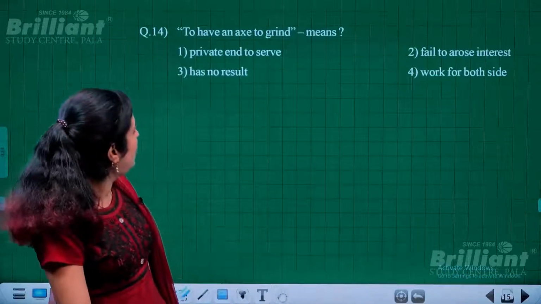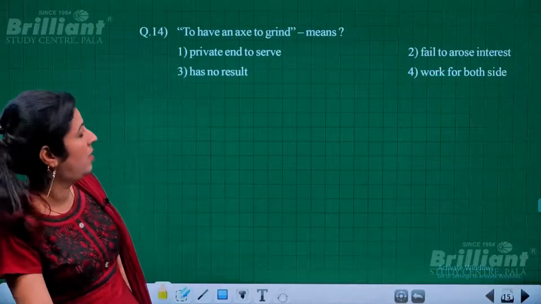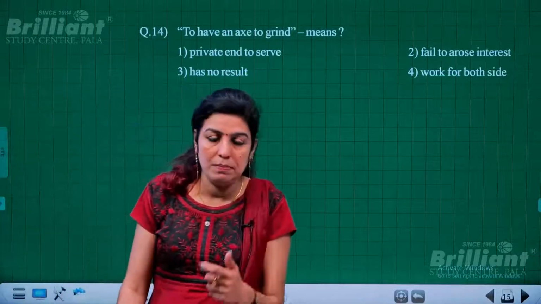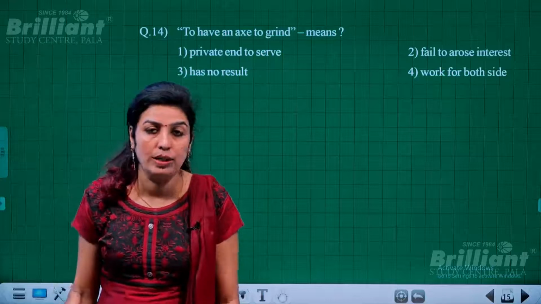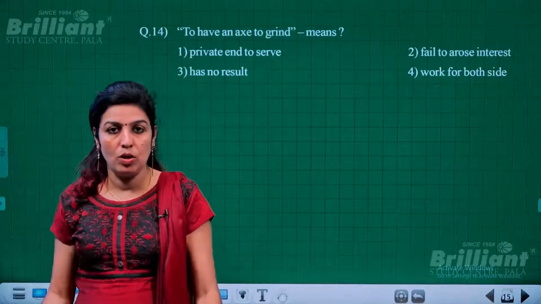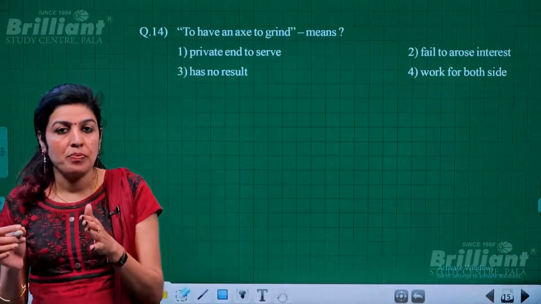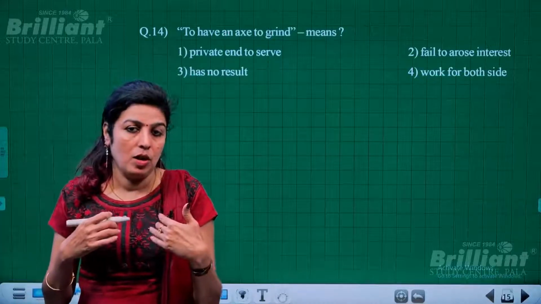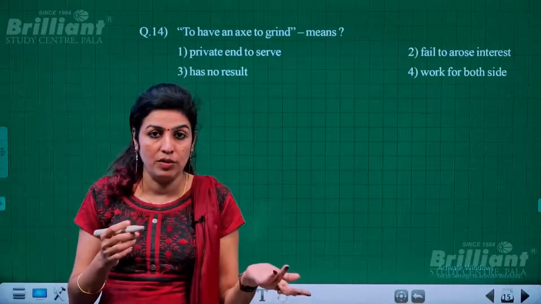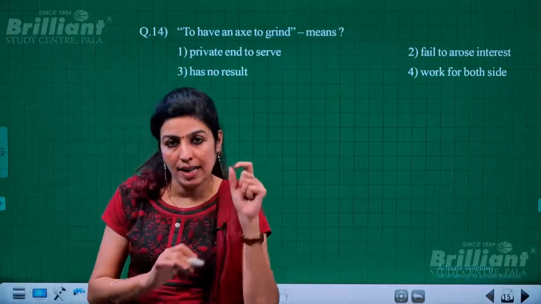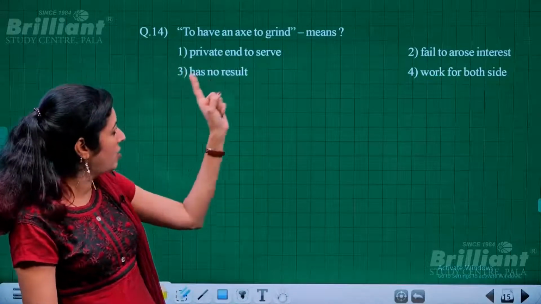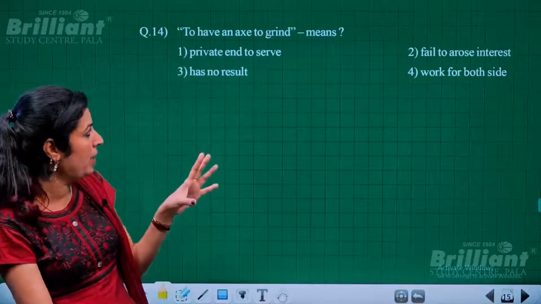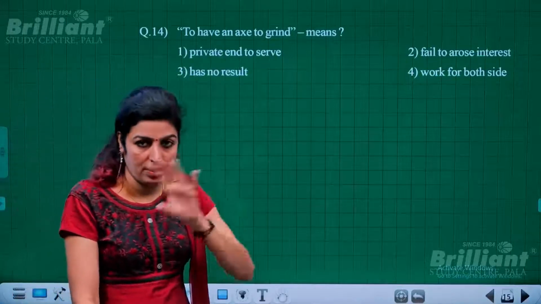Next is to have an axe to grind. To have an axe to grind here means a person who has selfish motive. Okay, so a person who seeks personal benefit or who has selfish motive regarding a particular task, and that is when we use this idiom, to have an axe to grind. So let us see which particular option gives that meaning.